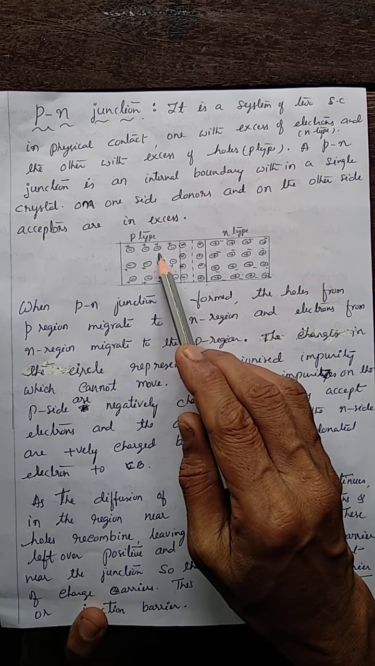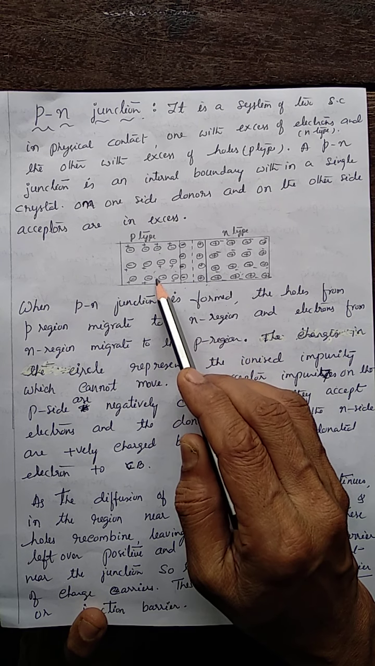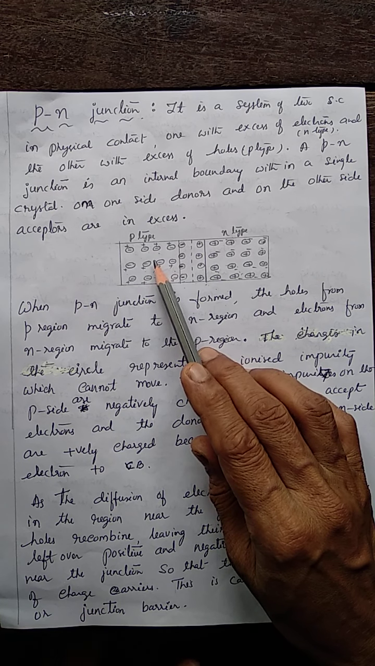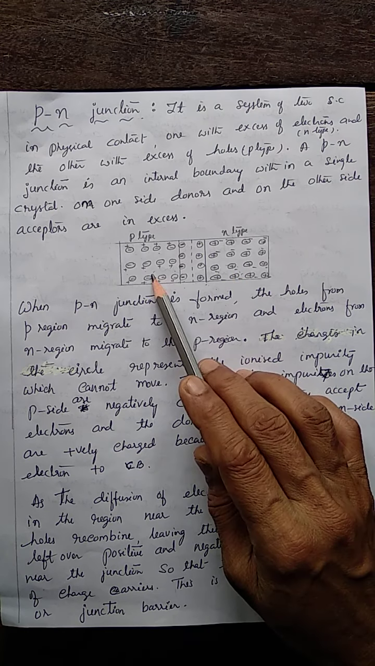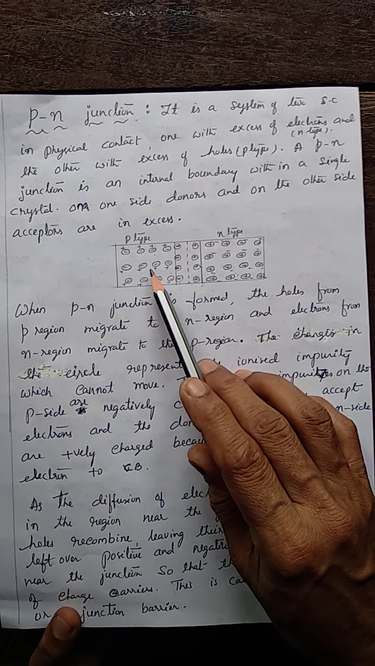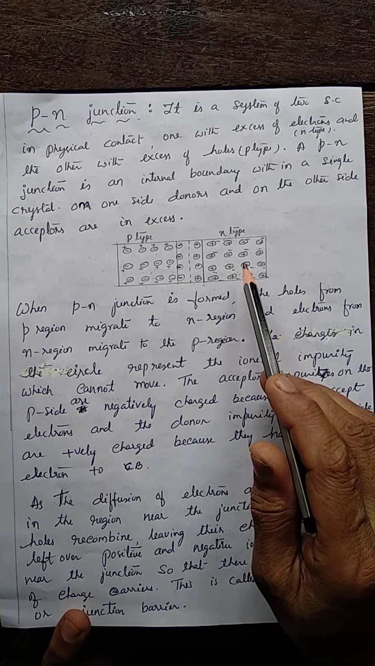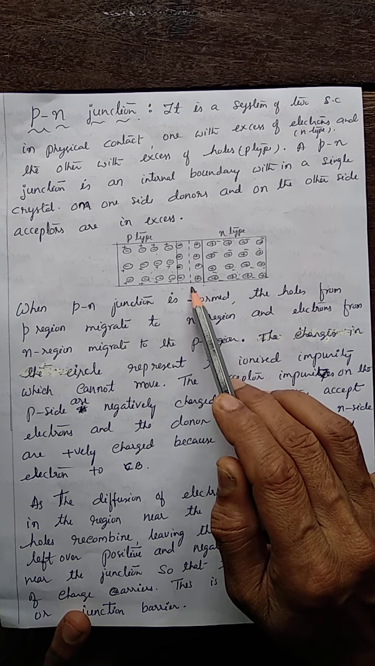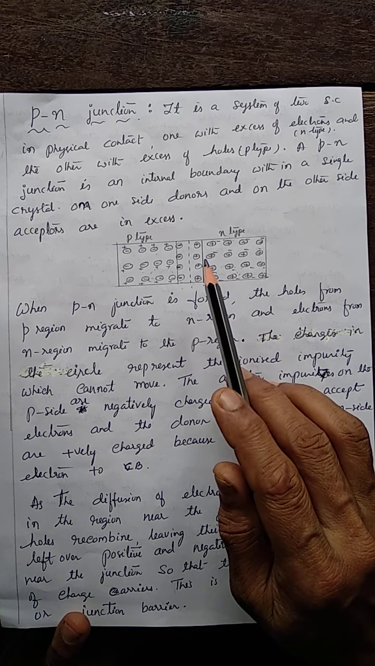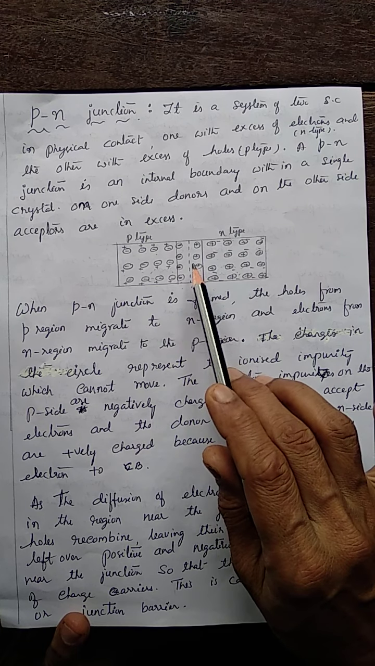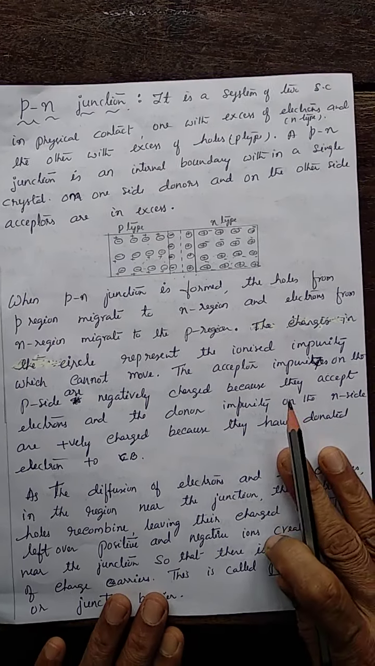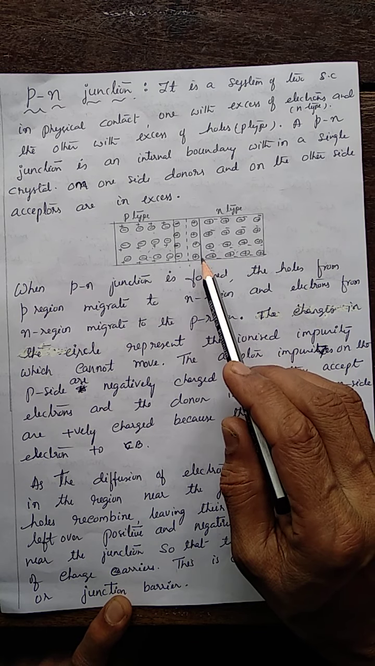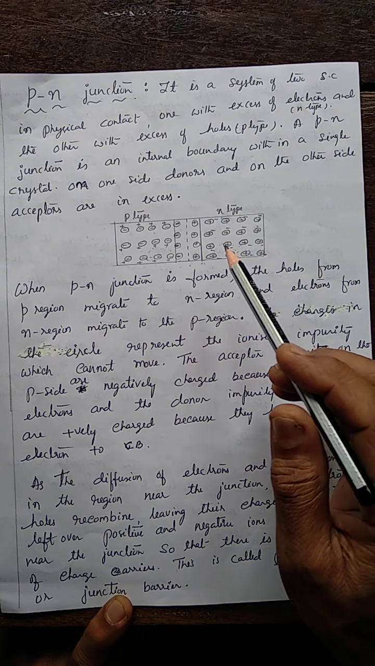Here, the majority carriers are the holes, so the ionized impurity, the negative charges, cannot move. Here, these positive charges cannot move. But the free carriers, holes here and electrons here, they move. The holes move from P region to N region. Electrons move from N region to P region. And during this process, at the junction, electron-hole recombination takes place. The electrons and holes recombine near the junction, so that when they recombine, they leave behind the ionized charges.